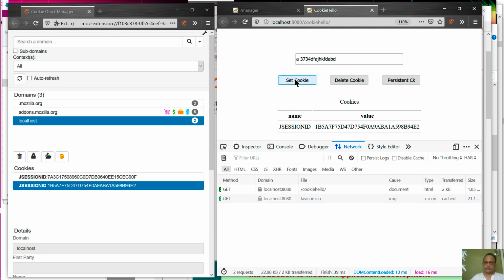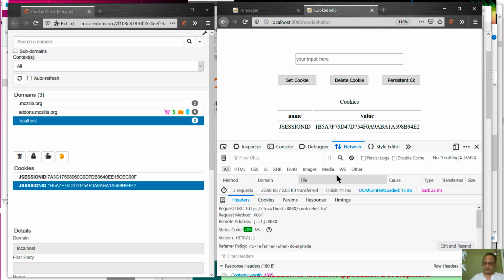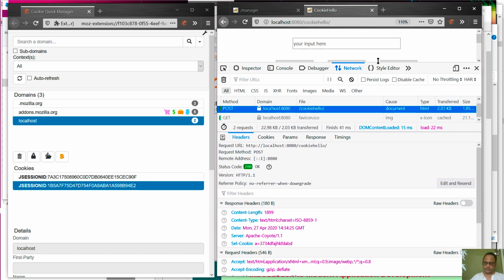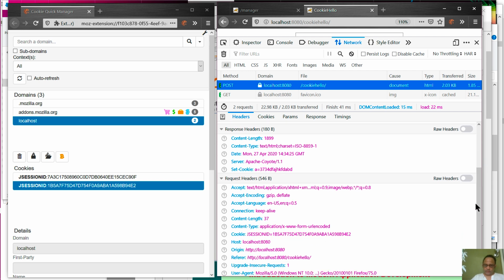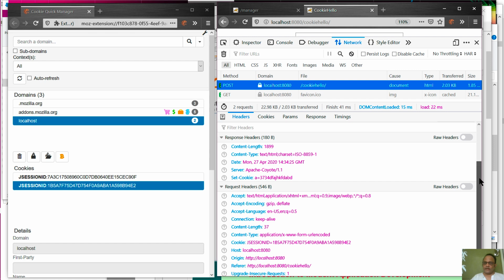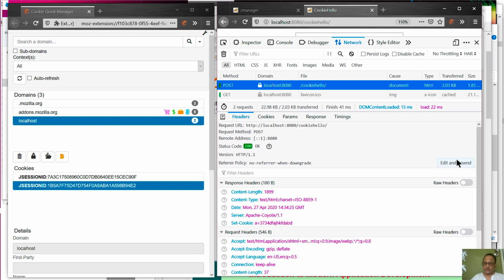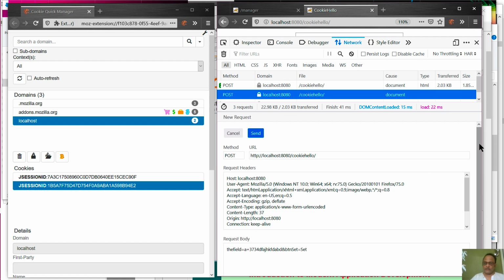Watch this. We are going to make a post call. So we made the call, and this is what the headers look like. The request header is a post header. It still carries this cookie, but we are telling the server what cookie to set via the field.